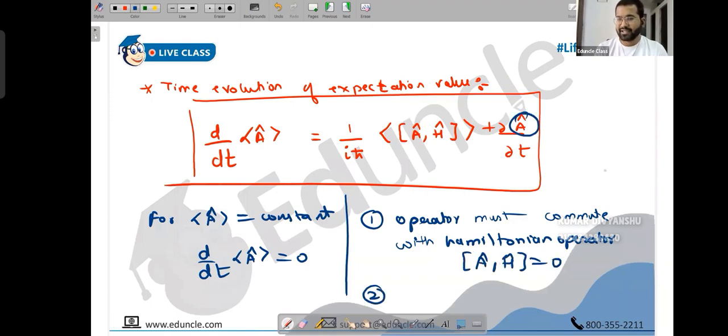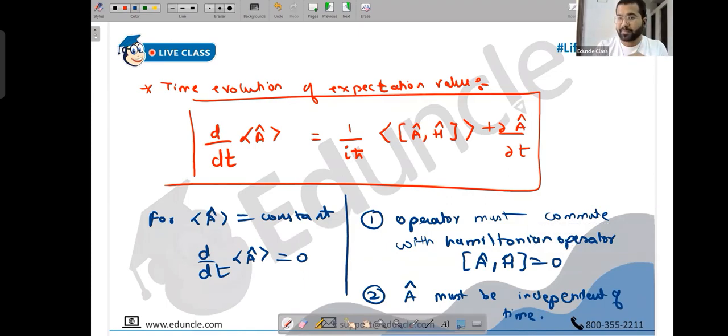And second, obviously, the operator should be independent of time. Not constant, independent of time. It could depend on anything, it can be x, it can be y, it can be z, but it should be independent of time. If it's constant, then the derivative is anyway 0. A cap must be independent of time. With these two conditions, the expectation value can remain constant.